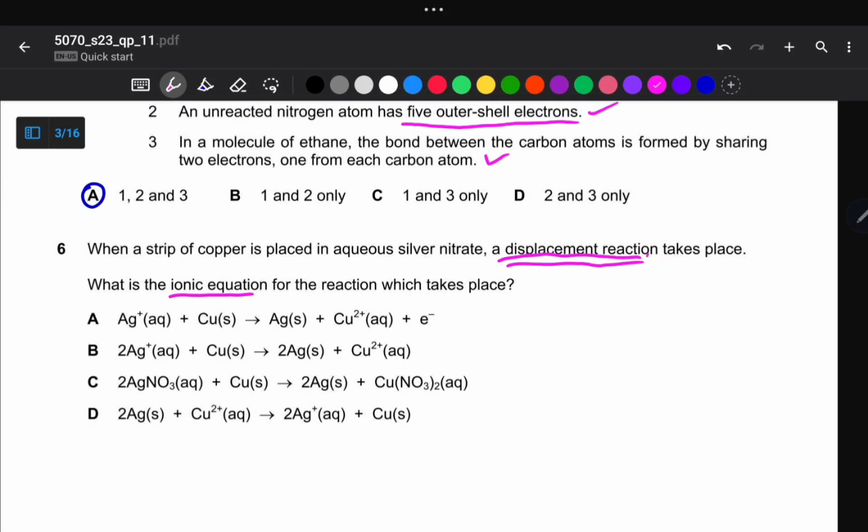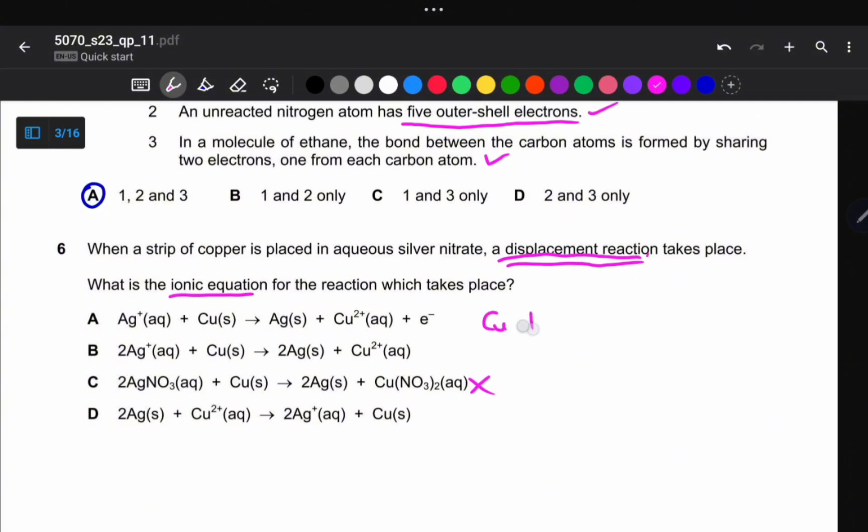So from our answers, we eliminate formulas which don't contain the ionic equation, right? So this one becomes false, and we are left with these three equations. I'm going to show you the ionic equation.